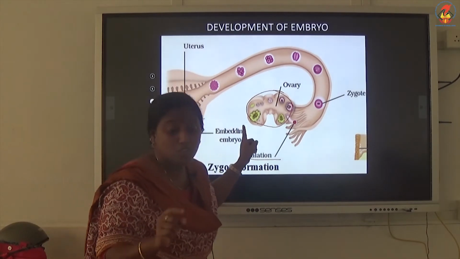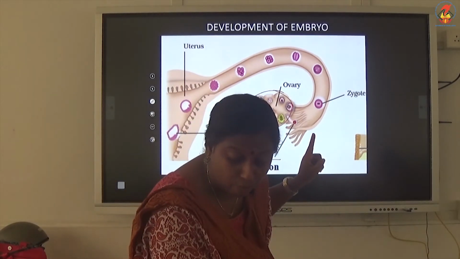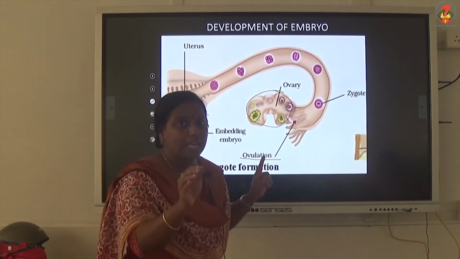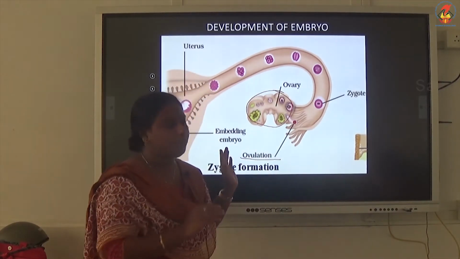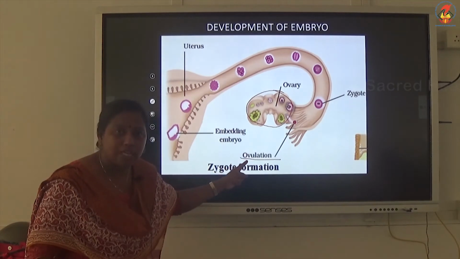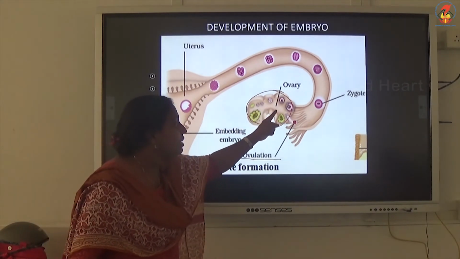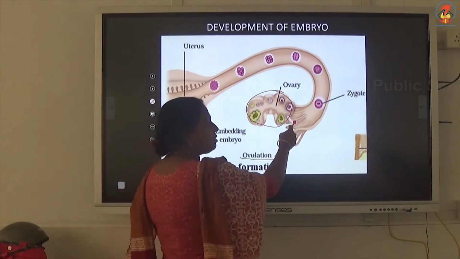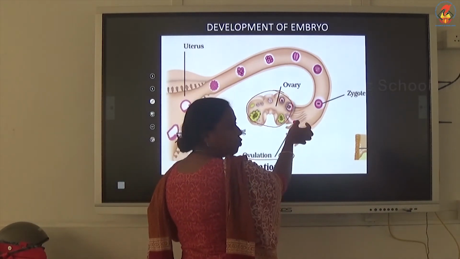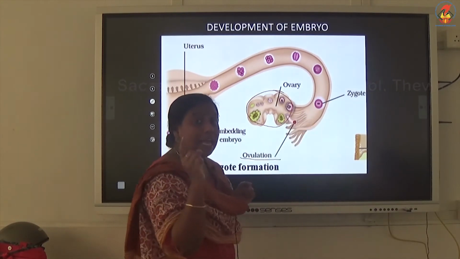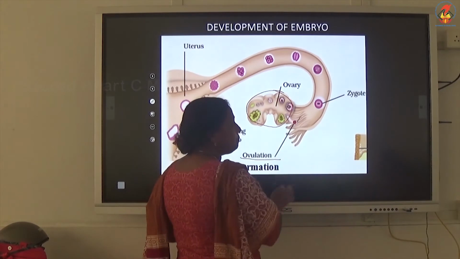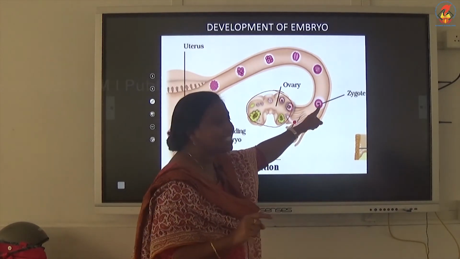You can get this picture on page number 104, figure 9.8 in your textbook. If you want, you can take that page and keep it, so it will be easy for you. So what do you mean by ovulation? It is a process of release of an egg or a female gamete from an ovary. The egg is entering into the fallopian tube. Now the egg will be encountering a sperm. The egg will be fusing with a sperm. The fusion product, you call a zygote.